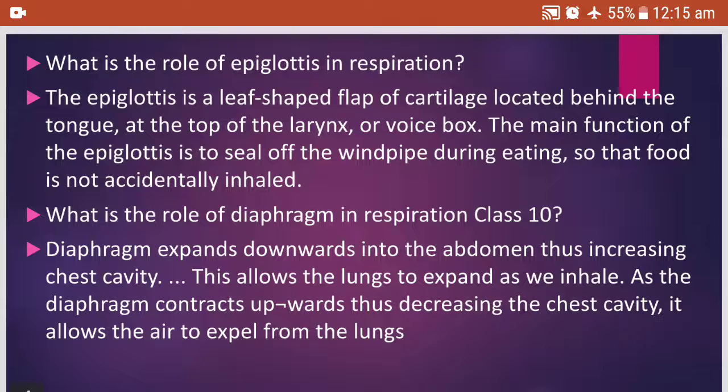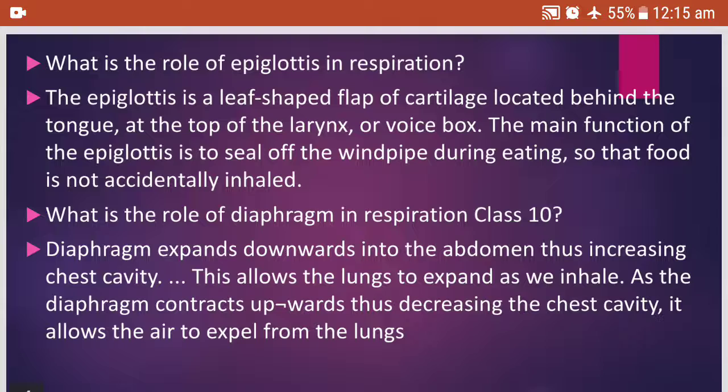What is the role of epiglottis in respiration? The epiglottis is a leaf-shaped flap of cartilage located behind the tongue at the top of the larynx or voice box. The main function of the epiglottis is to seal off the windpipe during eating so that the food is not accidentally inhaled.